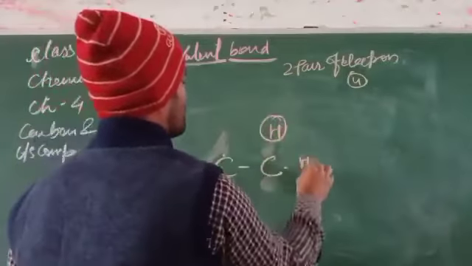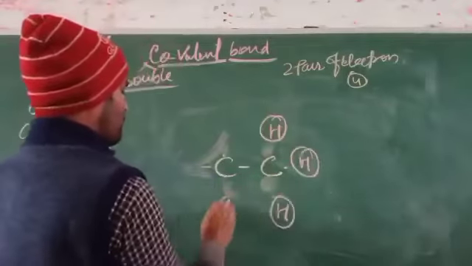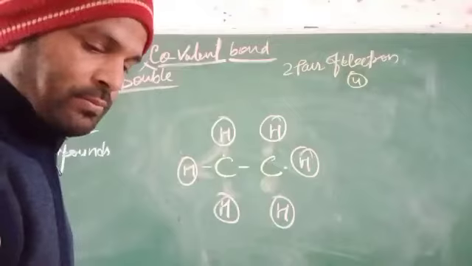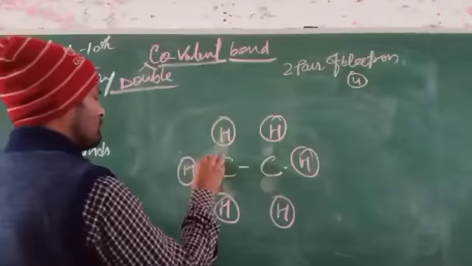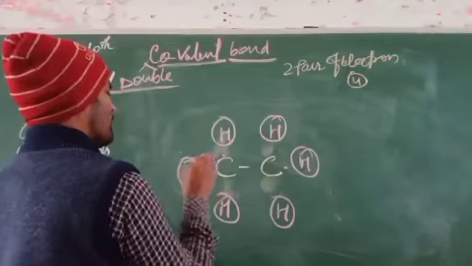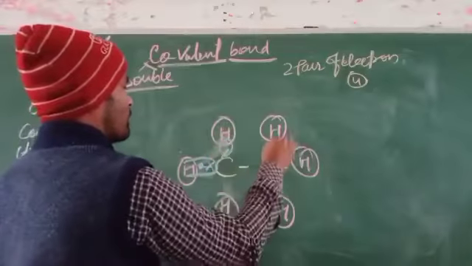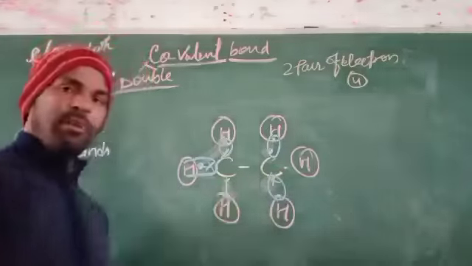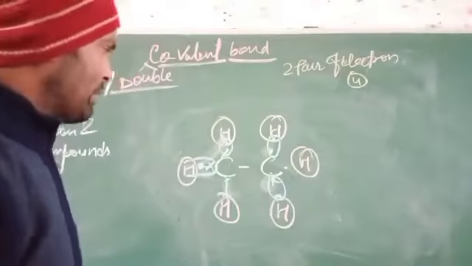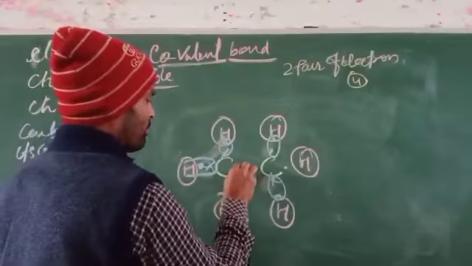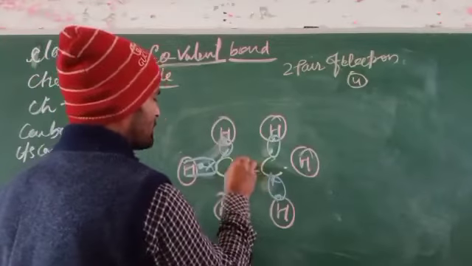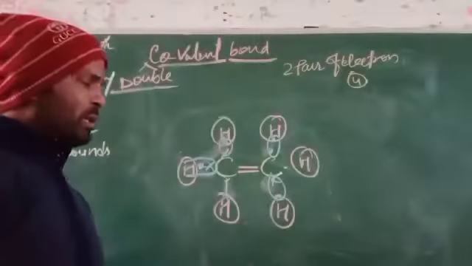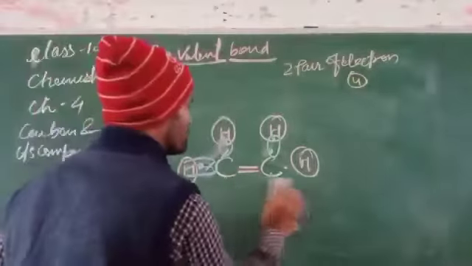If there is a hydrogen, this also hydrogen, these are all the hydrogens on their outer shells. No doubt they can share the electrons. But even after sharing one electron there is no double bond formation, but here double bond formation will take place. So in that case, here are only the 4 hydrogens.